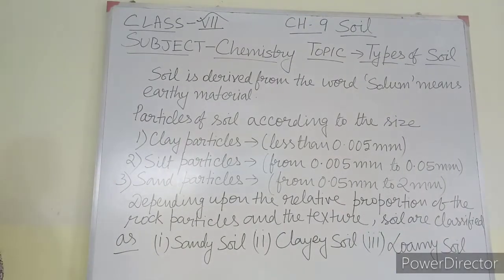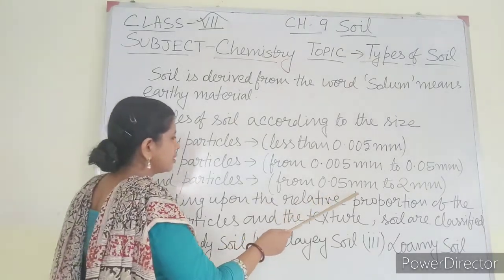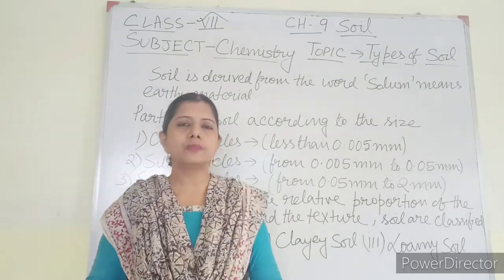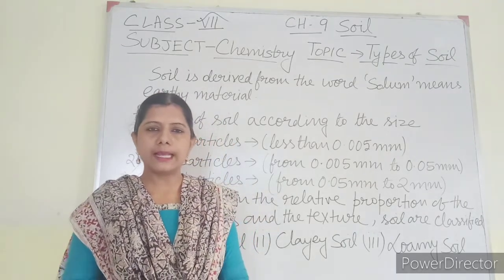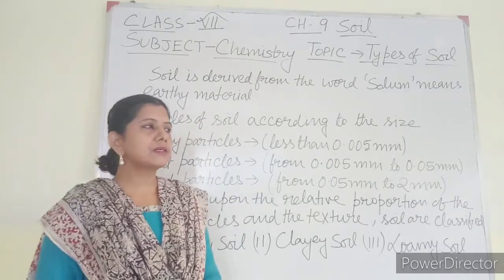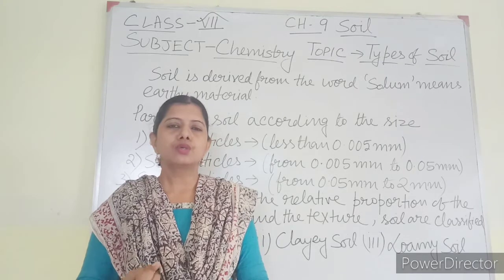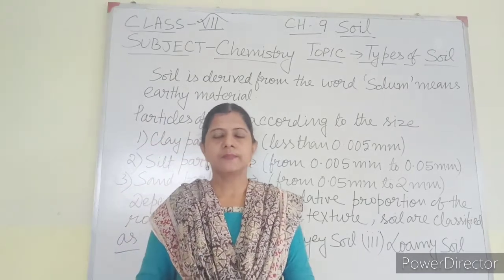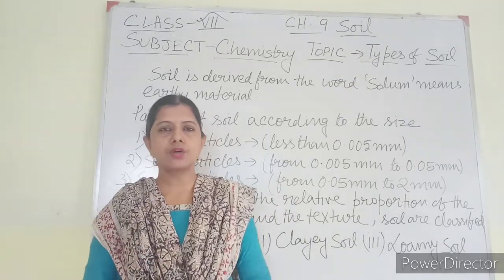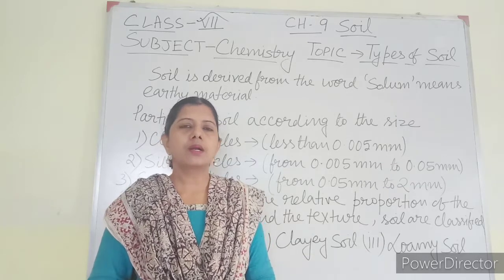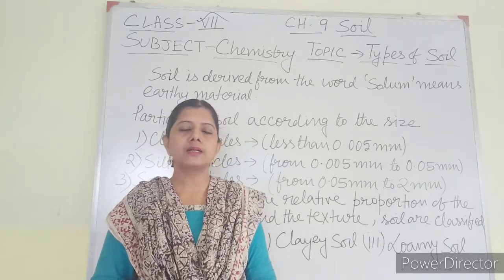Next is sand particles. The size of sand particles varies from 0.05 millimeter to 2 millimeter. Sand particles are quite bigger in size. You can take one particle in your hand. As the particle size is large, there is a large amount of space in between the sand particles. Due to the presence of proper amount of space, water can pass through very easily. That means the water holding capacity of sand particles is not good.